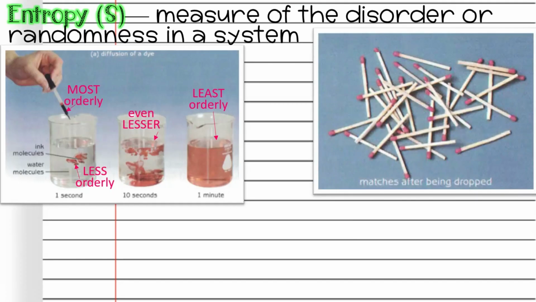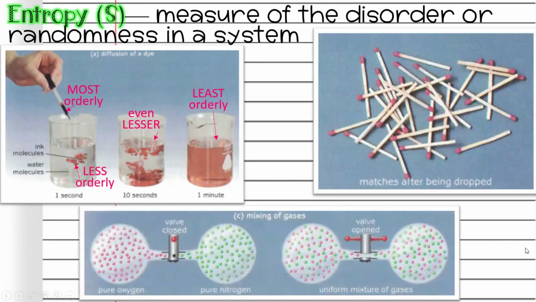Now they're all mixed up and pointing all different ways. Things always tend to move from a system of being more orderly to a system that's less orderly. They were orderly in the box, now they're disorderly on the floor.